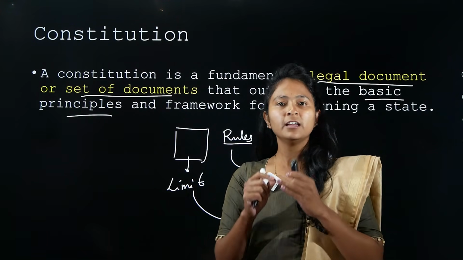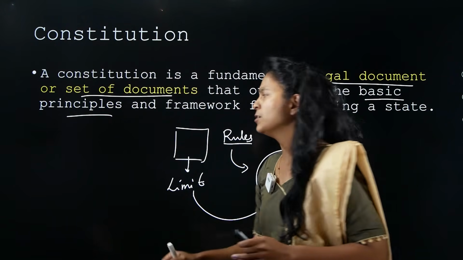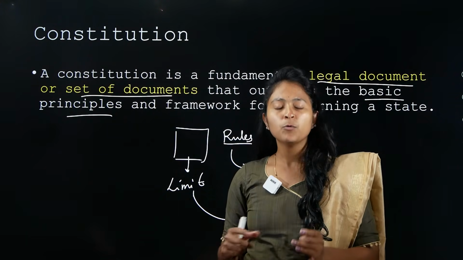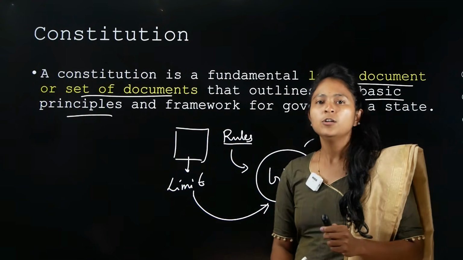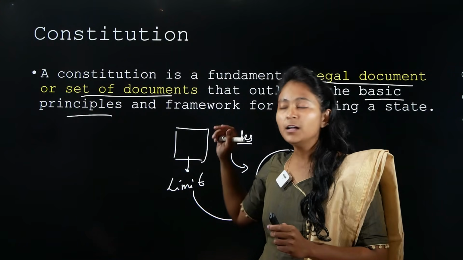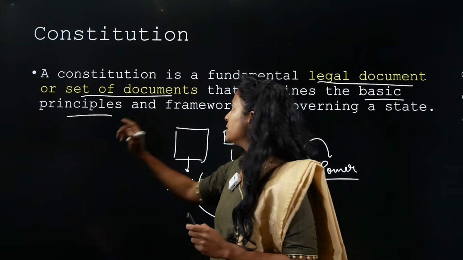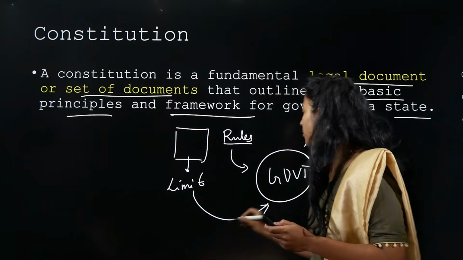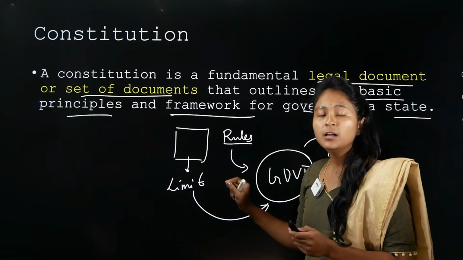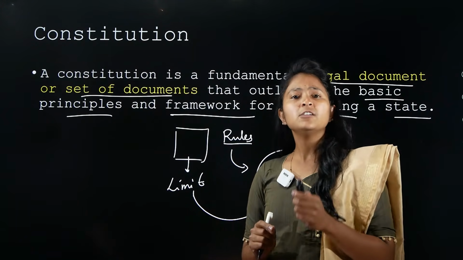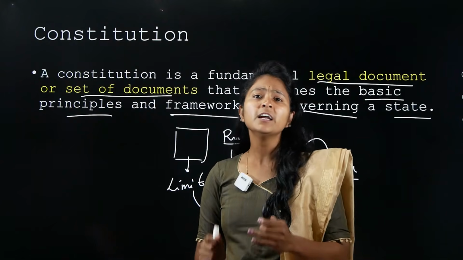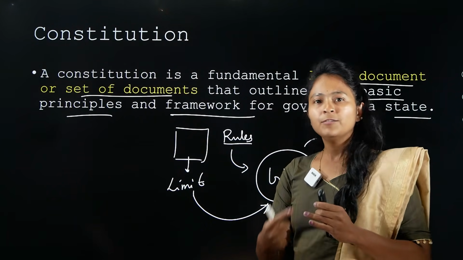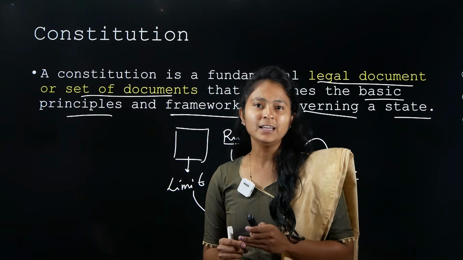Constitution is going to put some limits: okay, you are powerful, yes, you can do only this, you cannot do this. Who is going to take care of this? This is taken care of by the Constitution. So it is a legal document which is going to have some basic principles and a framework for the governing of the state. As I already told you, the government has got power. This power should not be misused, and so we have this Constitution. Why? Because it is going to limit the powers of the government. How? We will discuss it throughout the entire polity lectures.